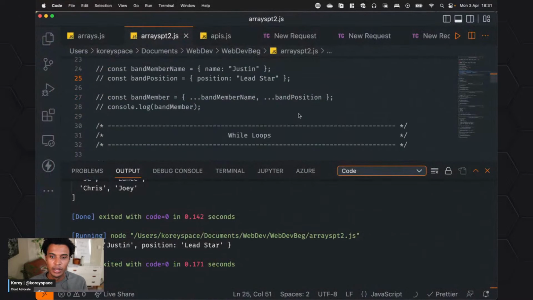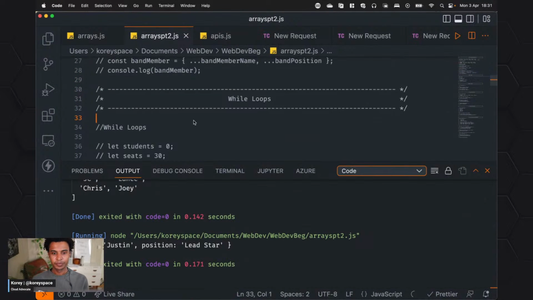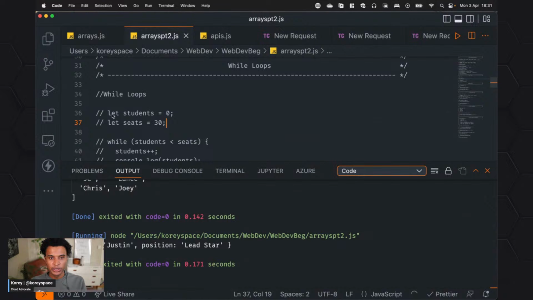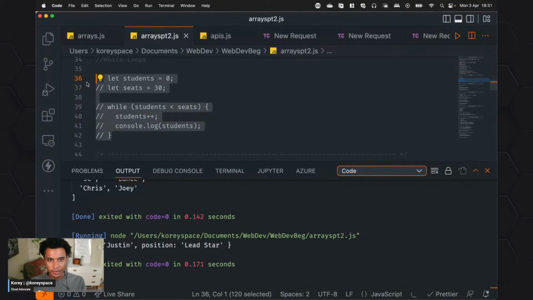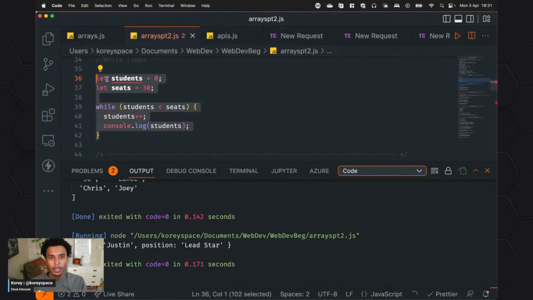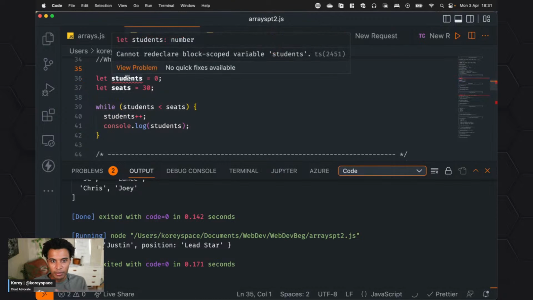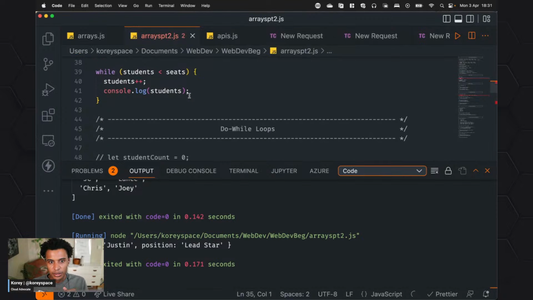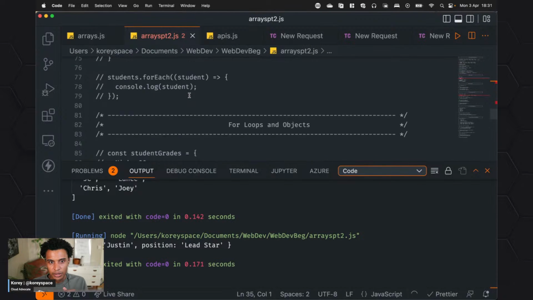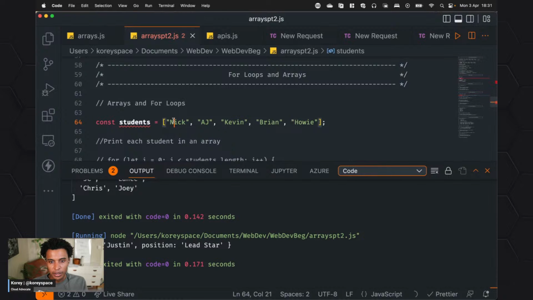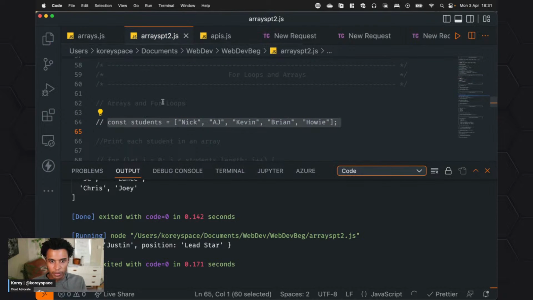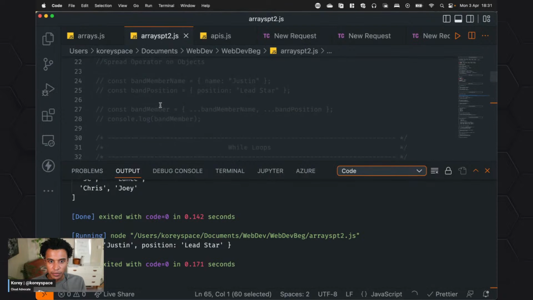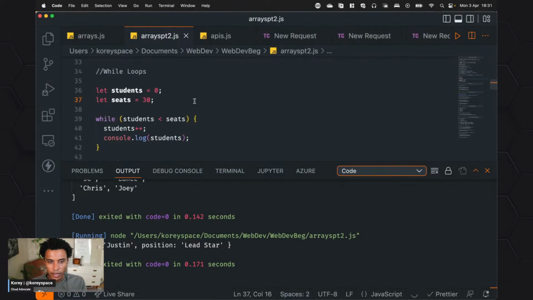Okay. So while loops. I've got two variables here. Let me uncomment these bad boys out. So we've got students, and I think we might have students somewhere else. Perhaps. Yeah, this is good. This is VS Code at work, everyone. I've already messed up before, embarrassing myself. All right. So while loops.